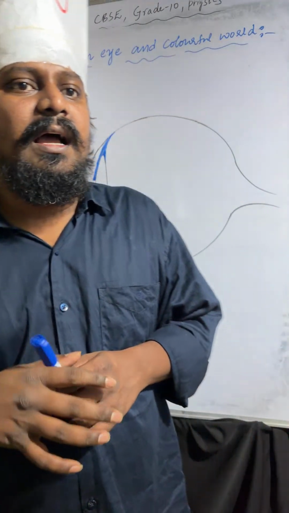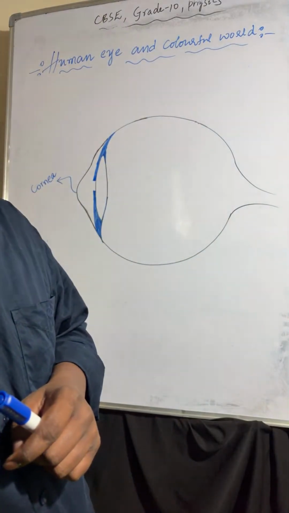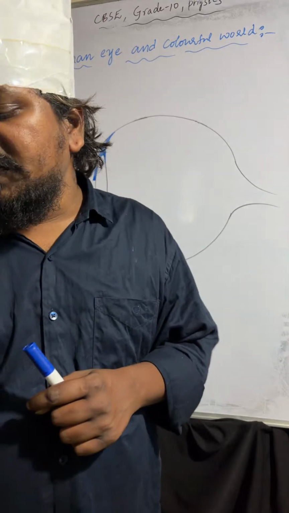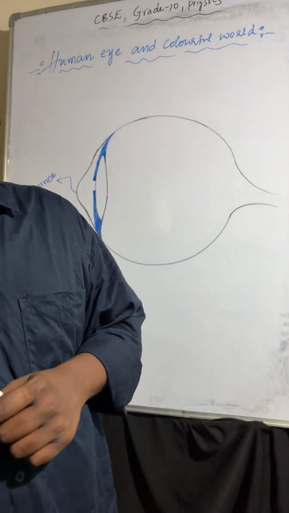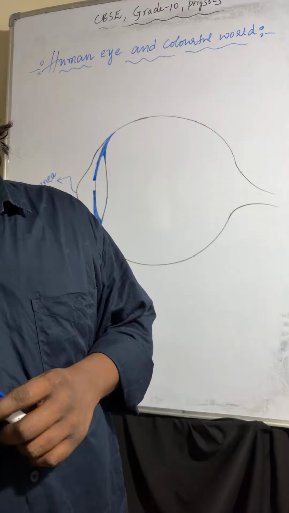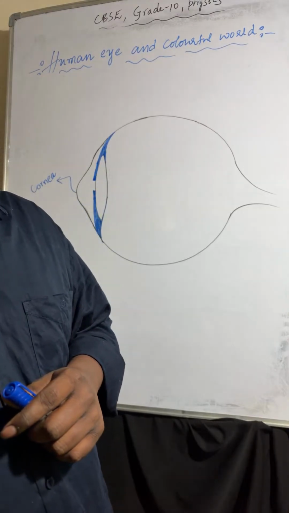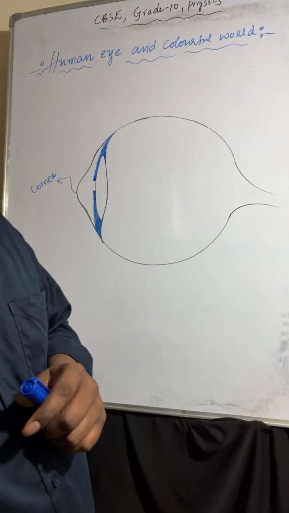Understood? So when light is passing from rarer to the eye, which is denser, most of the refraction takes place. Most of the refraction takes place at the cornea. Understood? Yes.